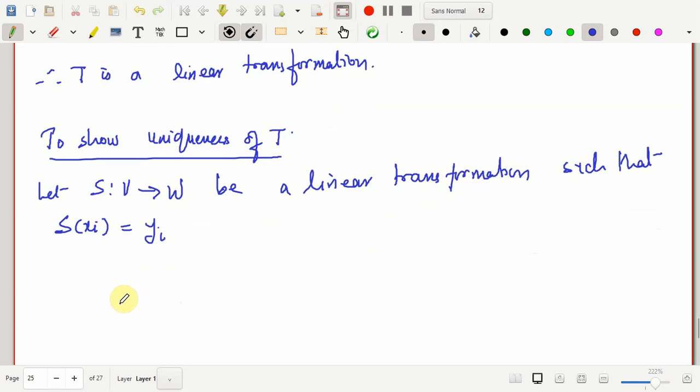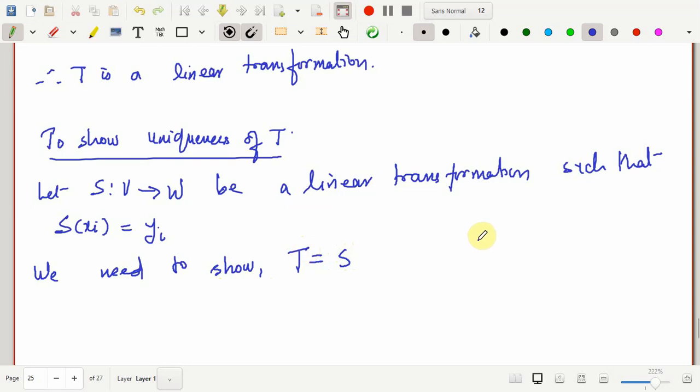So what we need to show is that if there is such a linear transformation, then that should be the same as this T. So we need to show that the mapping T is identically the same as S, which means both T and S are functions, and when do we say that two functions are equal? If they are the same at every point in the domain.